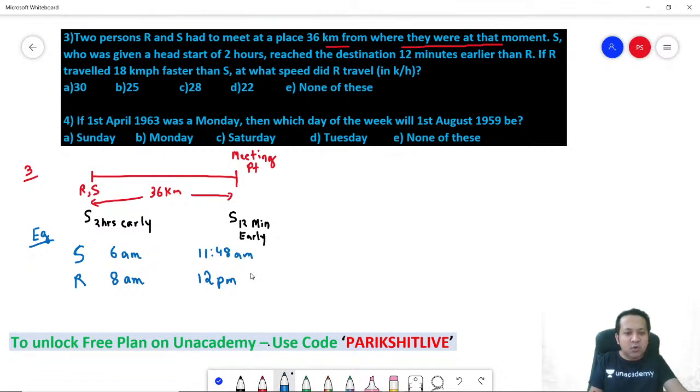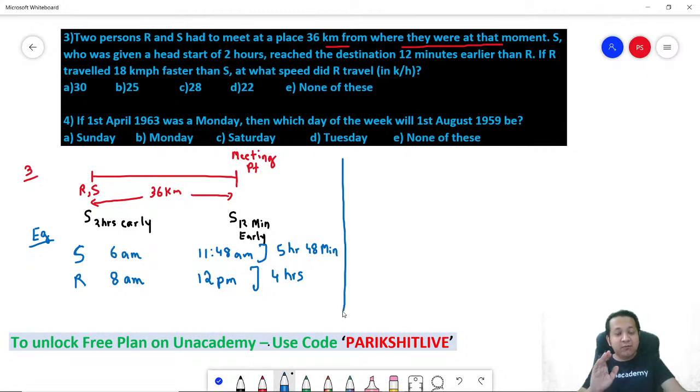So how much time did R take for the entire journey? R started at 8, reached at 12. So can I say R took 4 hours for the entire journey? Just an example. What about S? S started at 6 and reaches at 11:48 a.m. So S took 5 hours 48 minutes. Do you get this?